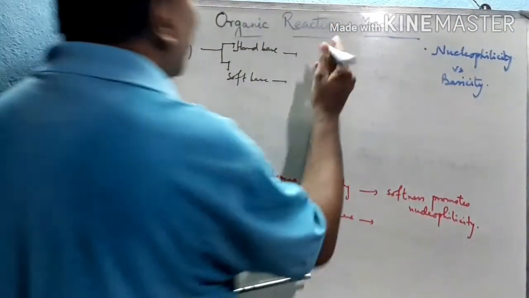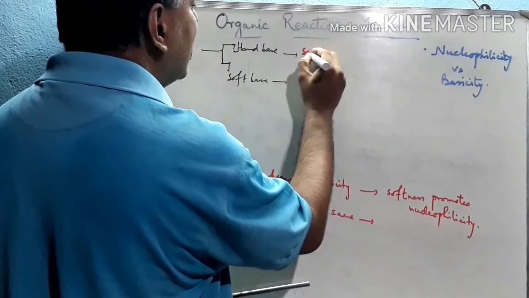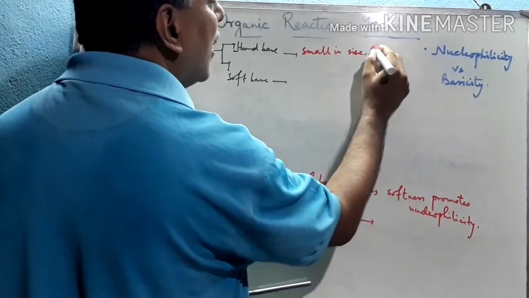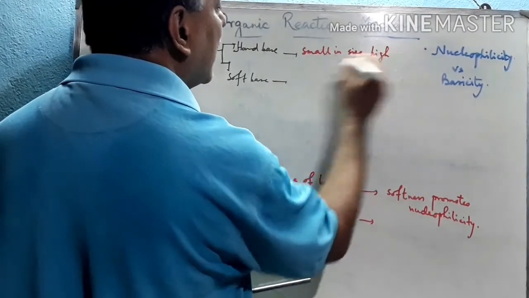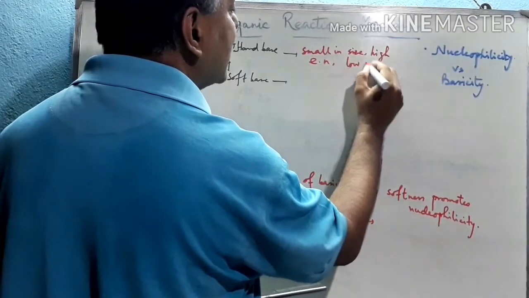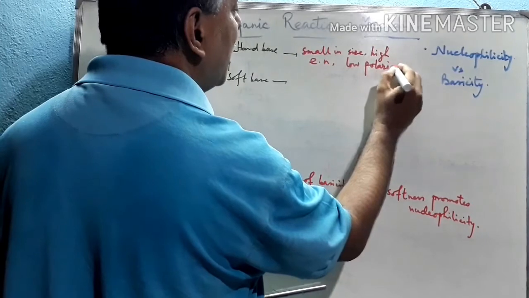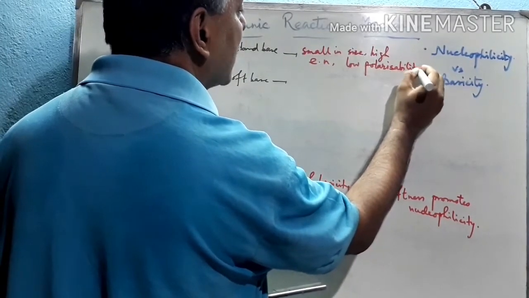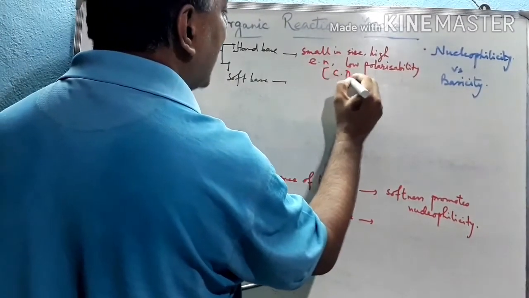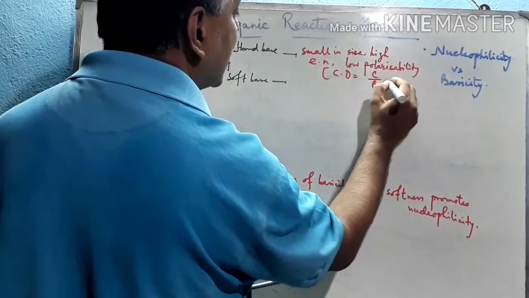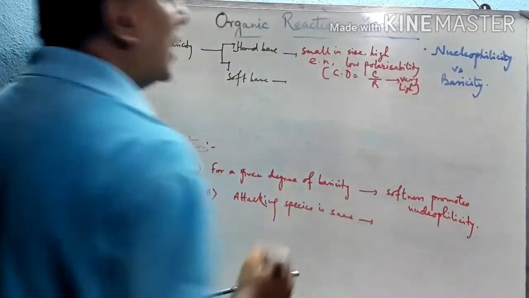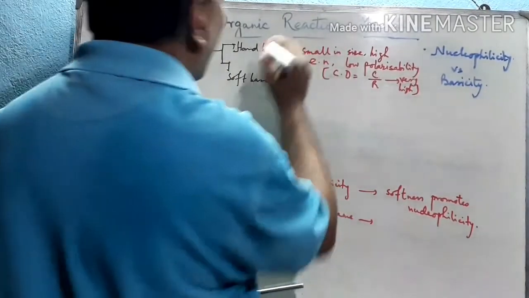Number one, very small in size. Number two, high electronegativity. Number three, low polarizability. When can it occur? Only in the case of species where the charge density, meaning the charge by radius ratio, becomes very high. So in such species where the charge density becomes very high, these species are called hard bases.